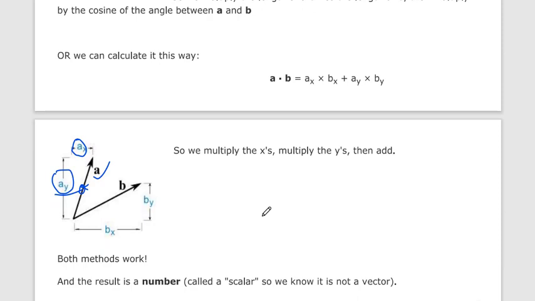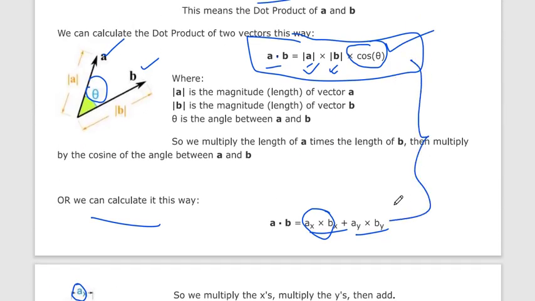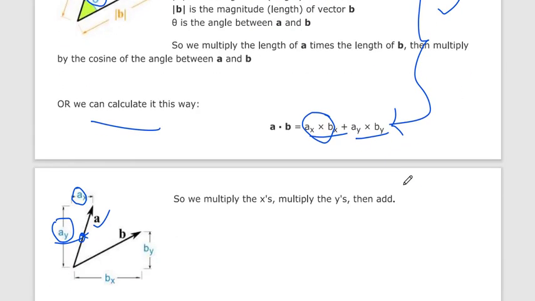So we can also calculate the dot product like this: if we multiply both x coordinates ax into bx plus ay into by. So there are two equations for the dot product. You can use either one and you get the same answer. Okay, so these are the two equations.